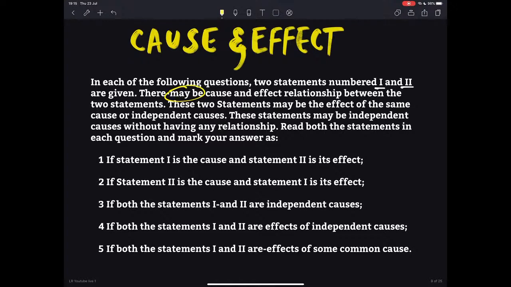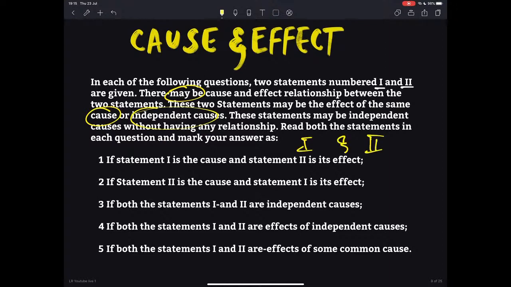These two statements may be the effect of the same cause or of independent causes. So there are various permutations already. It might be the effect of the same cause, maybe one event causing these two statements, or it might be independent causes. We do not know. It might not have any relationship. So our concern is to check whether there is any relationship between the two statements, or no relationship. And if there is a relationship, what kind of relationship is there between statement 1 and statement 2.